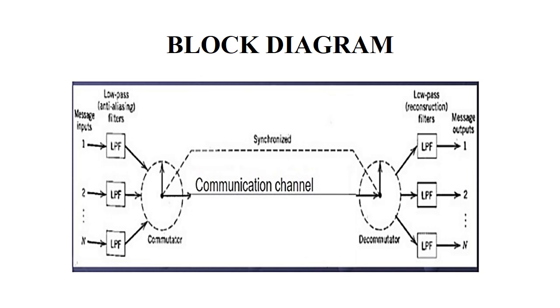So these channel signals are then passed through the low pass reconstruction filters. These low pass reconstruction filters will give the sampling frequency output, that is, Fs is greater than or equal to 2W. Here the time interval will be sampled from one sample of each input. So this time interval is called as the frame.